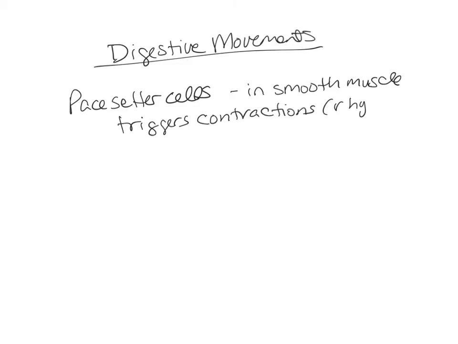These are rhythmic cycles. There are two types of these contractions. One is called peristalsis, and the other one is called segmentation.